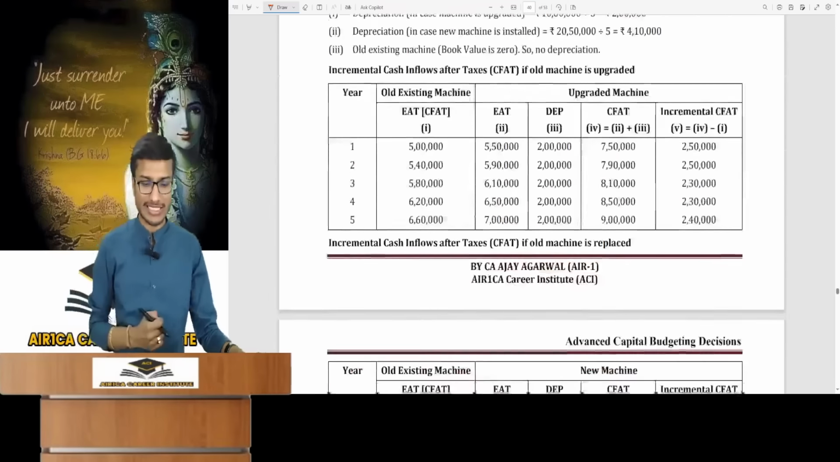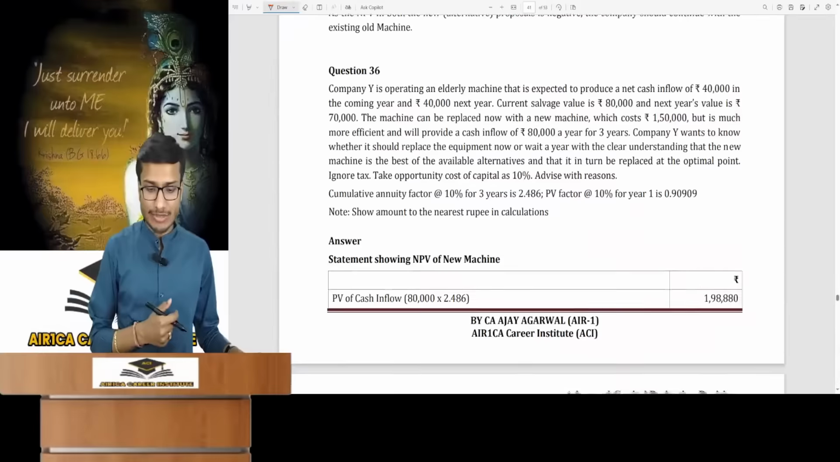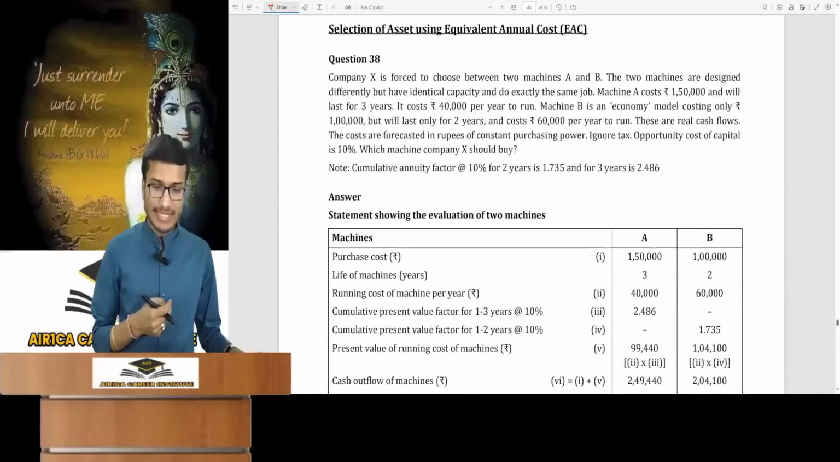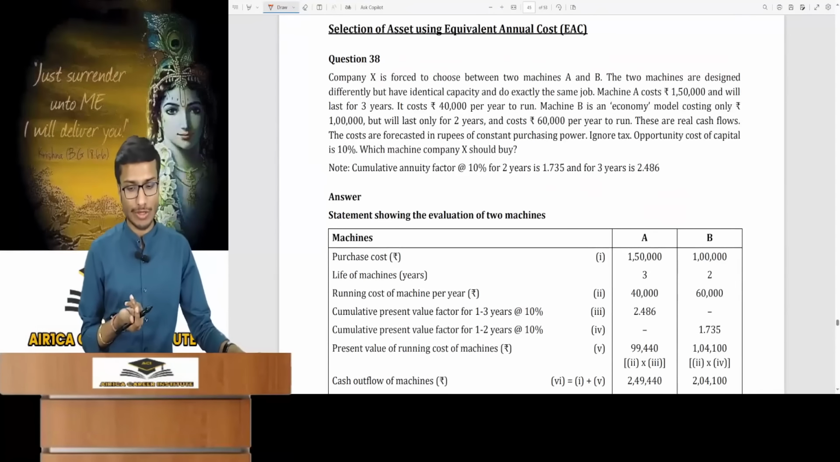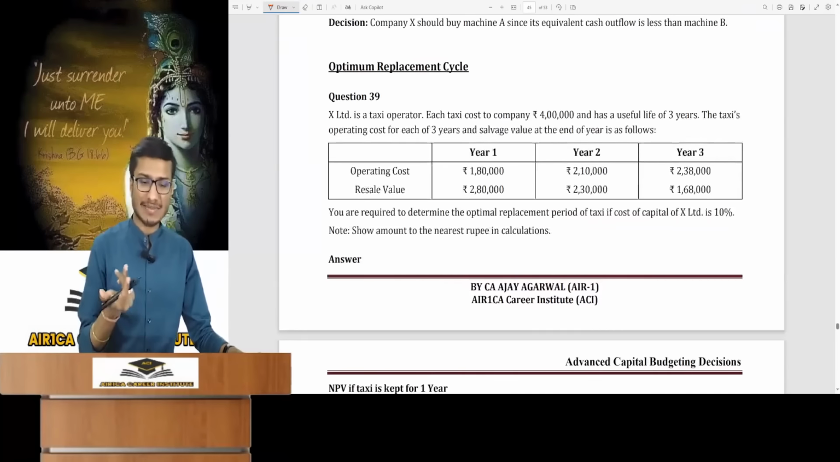A very easy question. After this, these were the useless when to replace questions. As I had explained, useless question. Lecture of asset using equivalent annual cost. The same simple one. Optimum replacement cycle is easy.